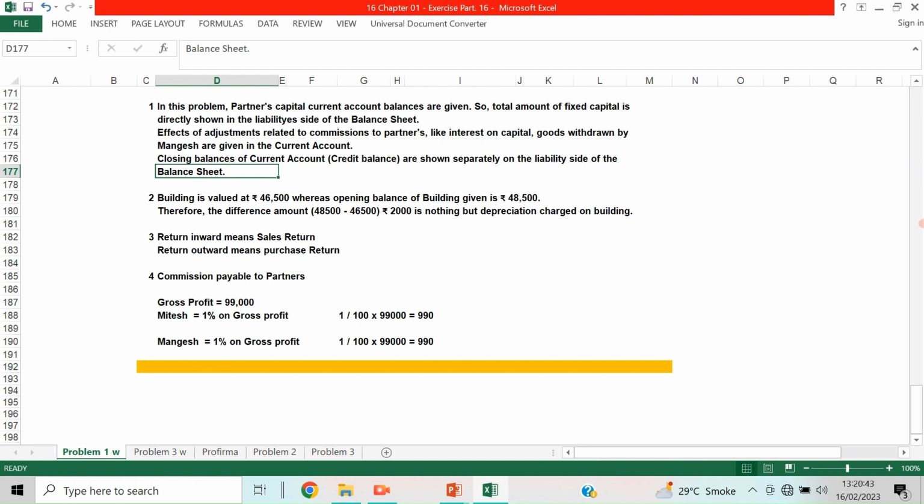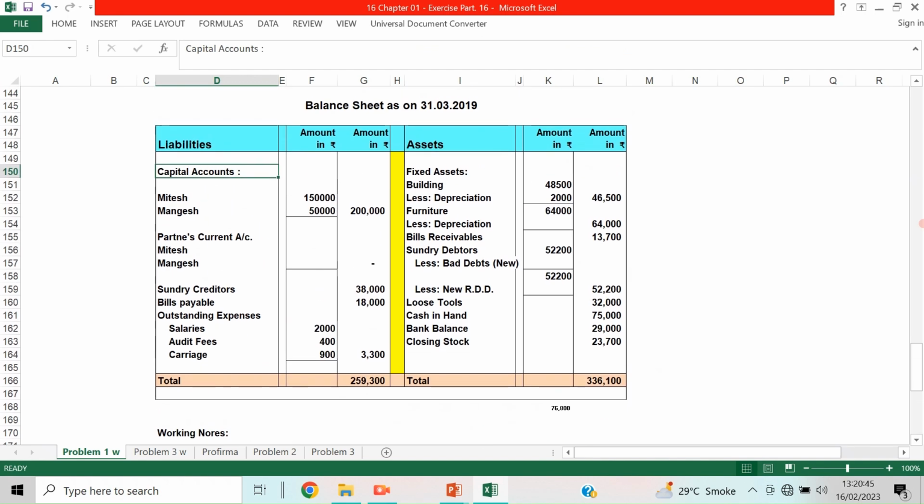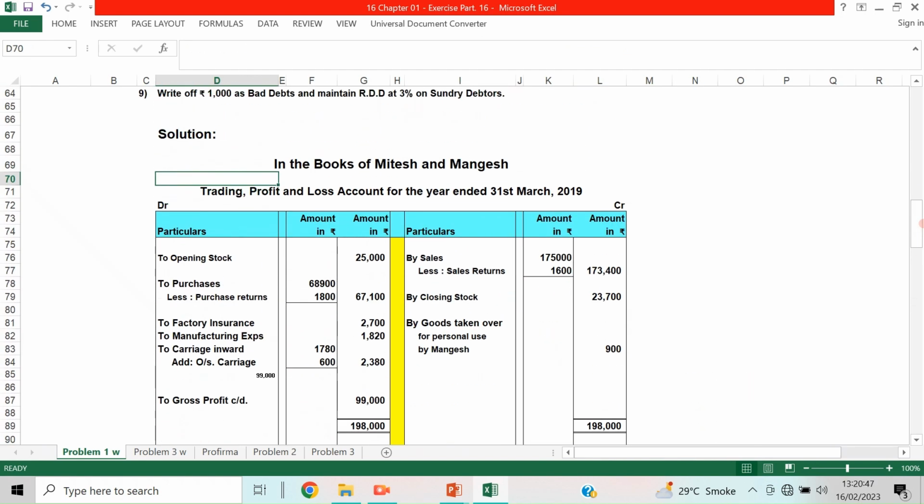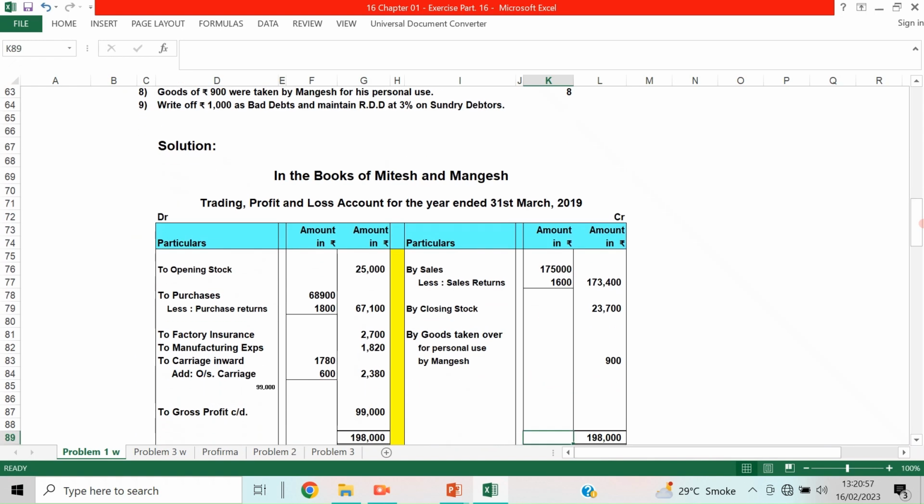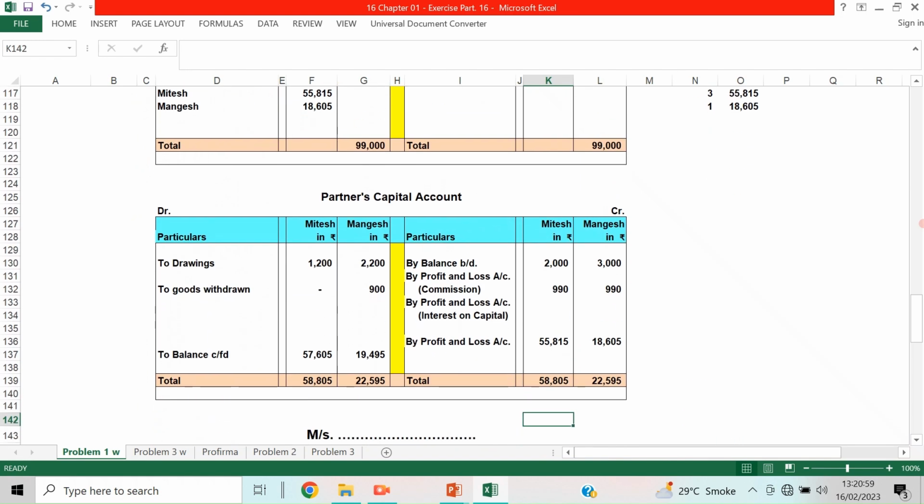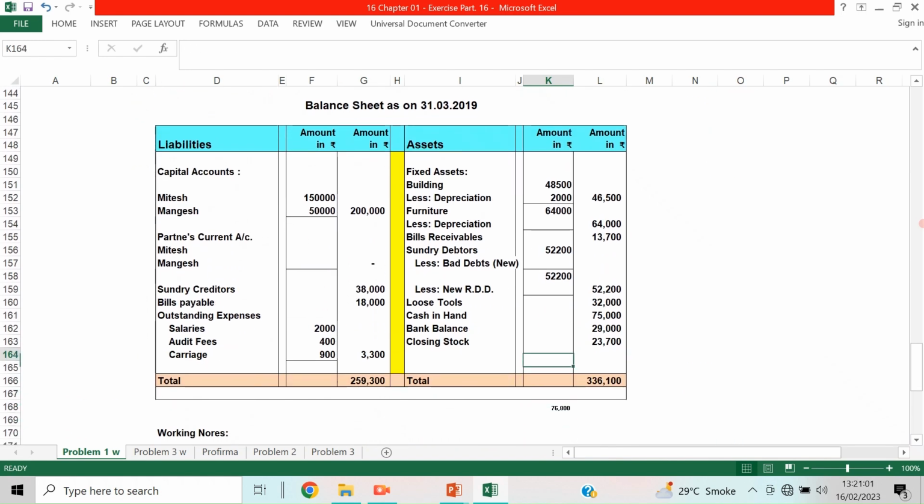Okay, now that is also given. Now adjustment entry, furniture 5%. Sixth entry, furniture is depreciated by 5%. So how much is furniture? 64,000. 5% of 64,000 is 3,200.